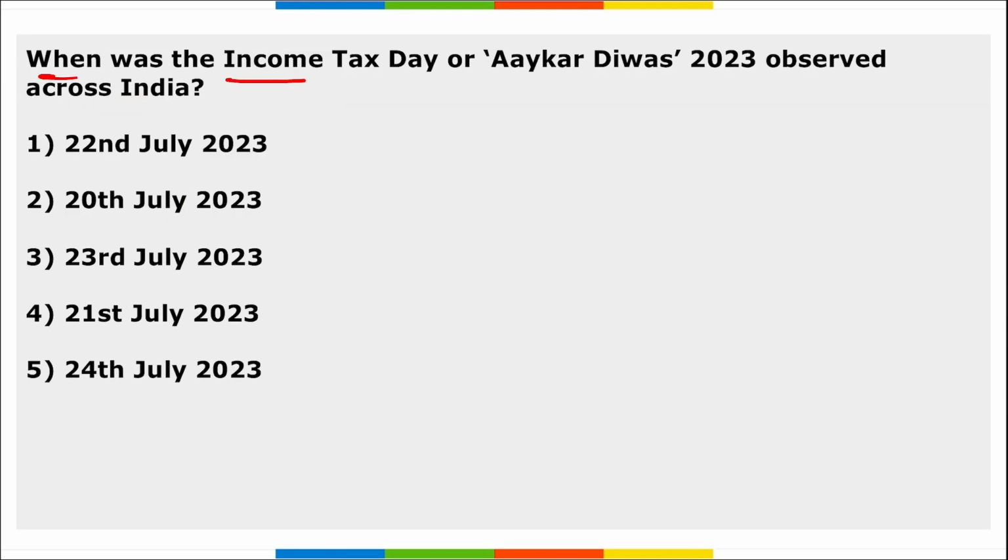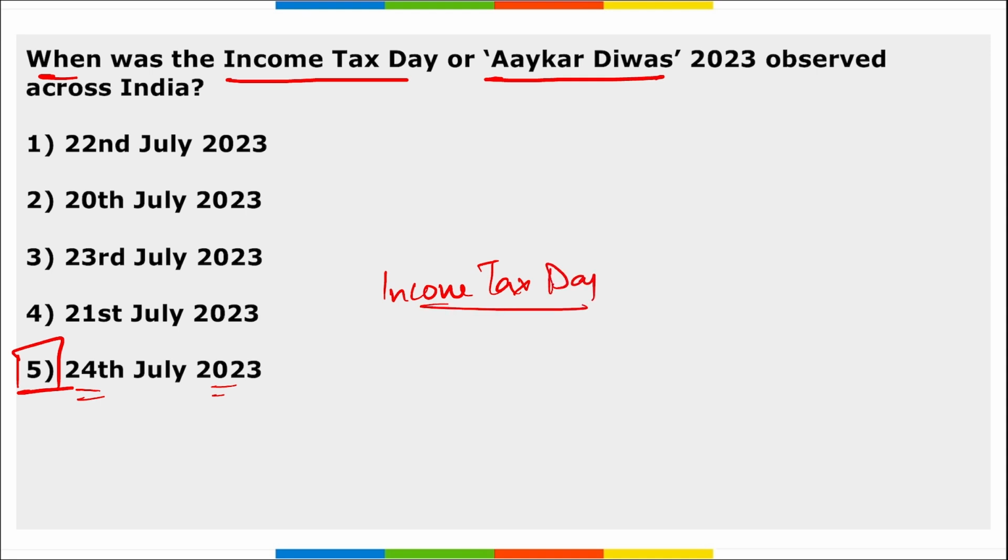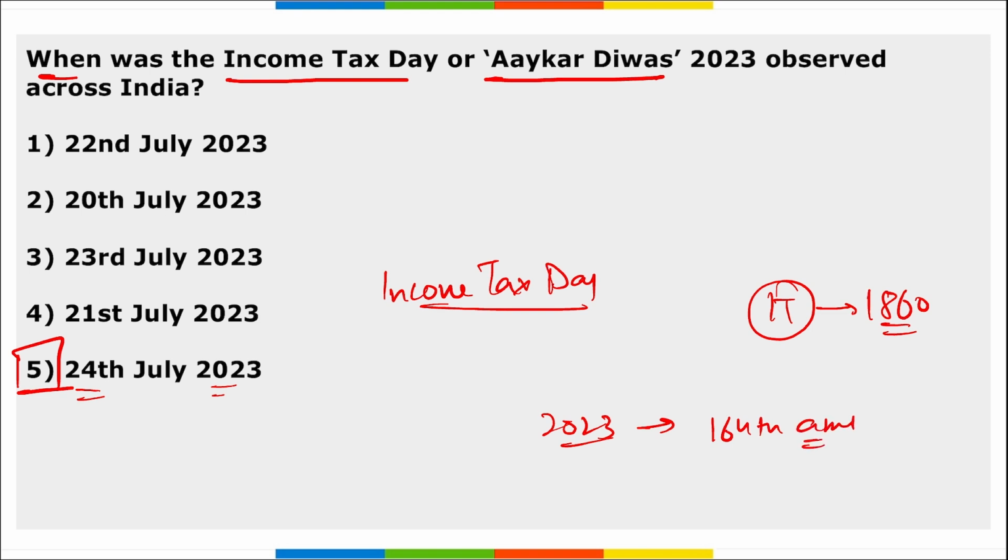Next is, when was the income tax day or Aykar Divas observed across India? It was observed across India on 24th of July 2023, right? That is your income tax day or Aykar Divas. Correct? And remember, it is to commemorate the introduction of IT, that is income tax in India, in 1860. This year 2023 it was the 164th anniversary of it, and the day aims to raise awareness about the significance of taxation and to motivate individuals to contribute to the nation's development through tax payments. Right? So option 5 is correct here.